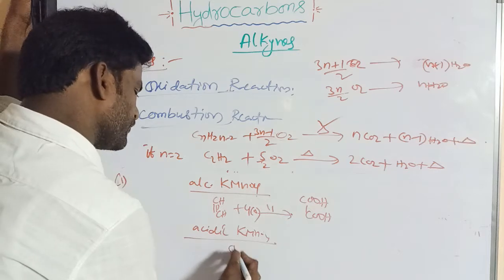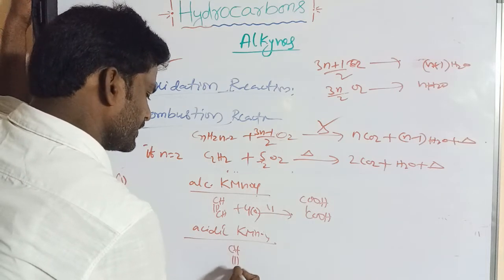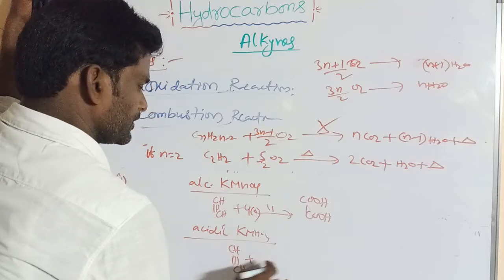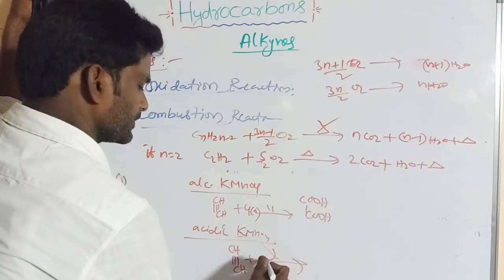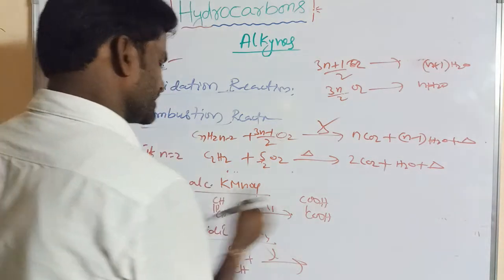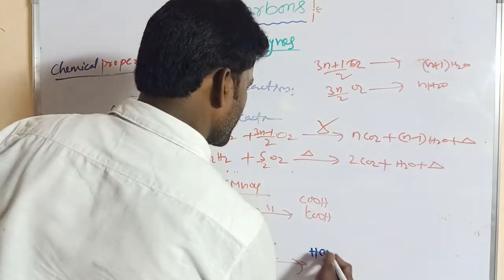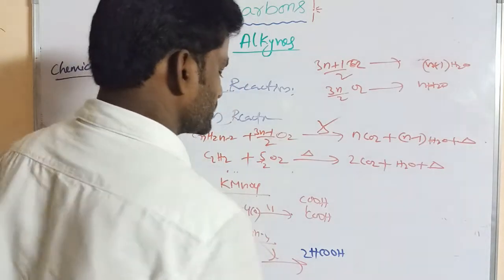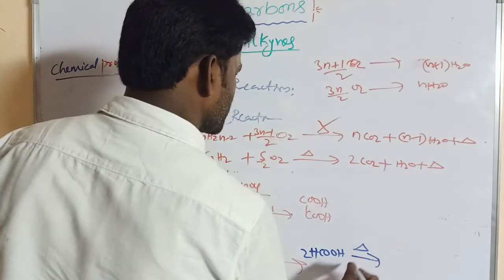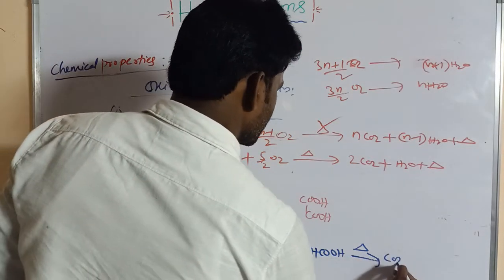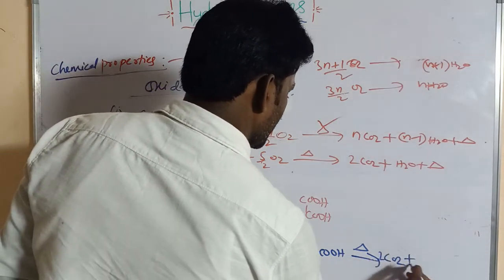But in acidic KMnO4, it undergoes over-oxidation. Initially it forms formic acid, 2 moles of HCOOH, which decomposes and on over-oxidation gives carbon dioxide and water.